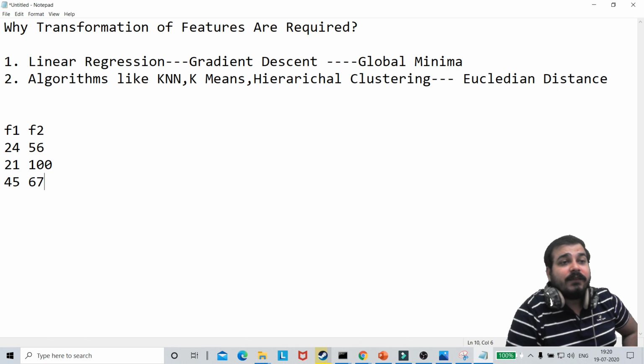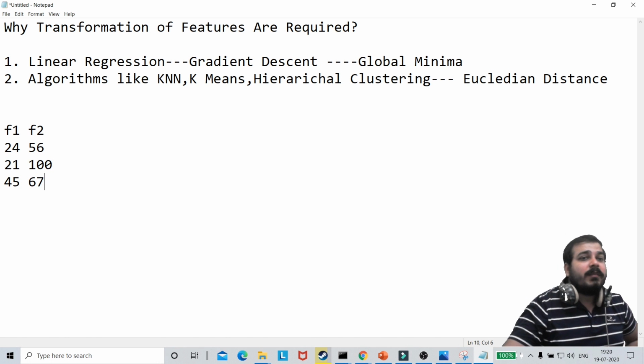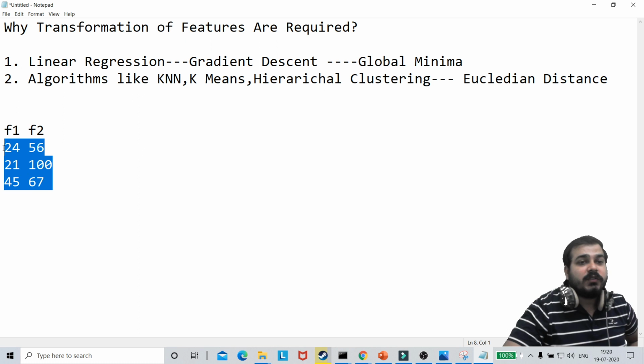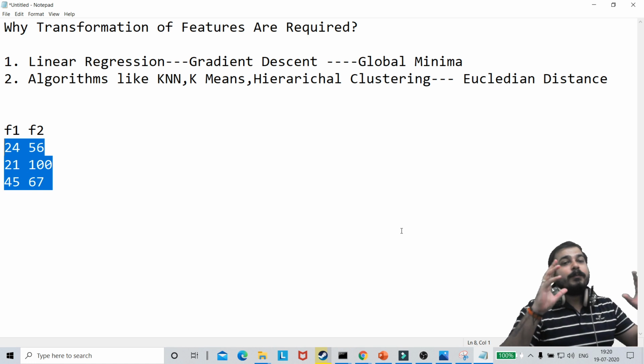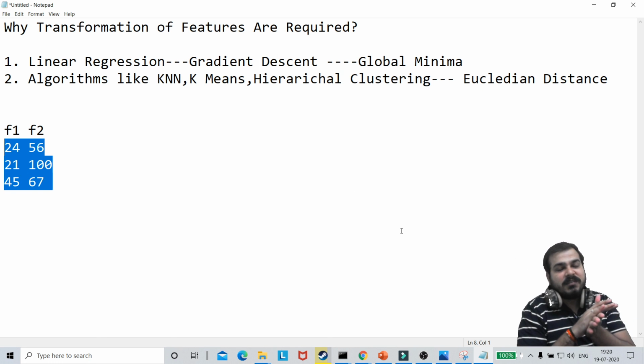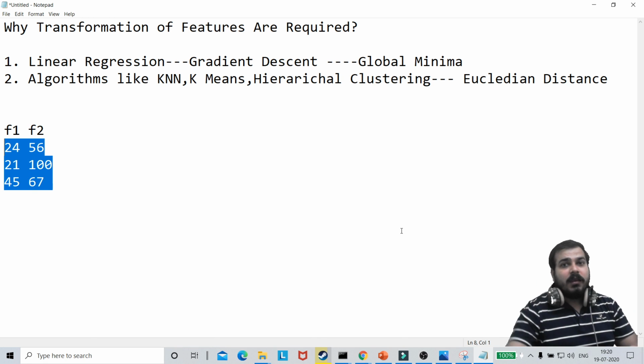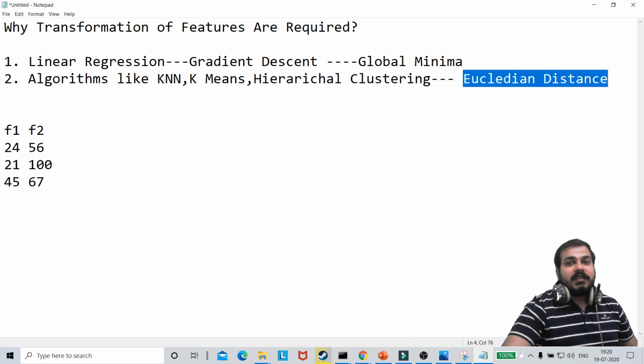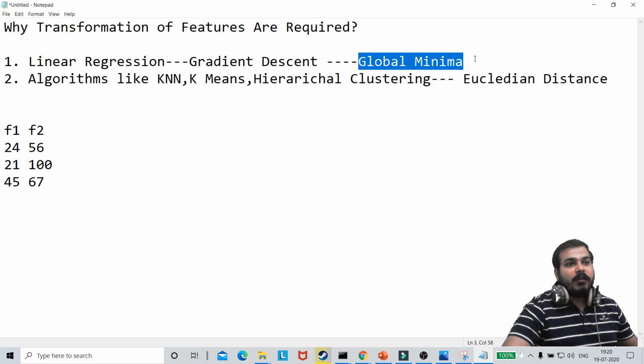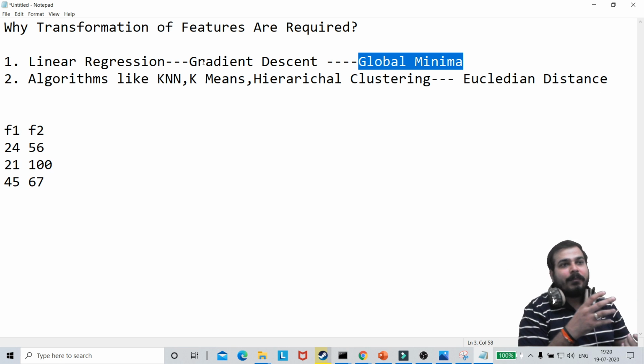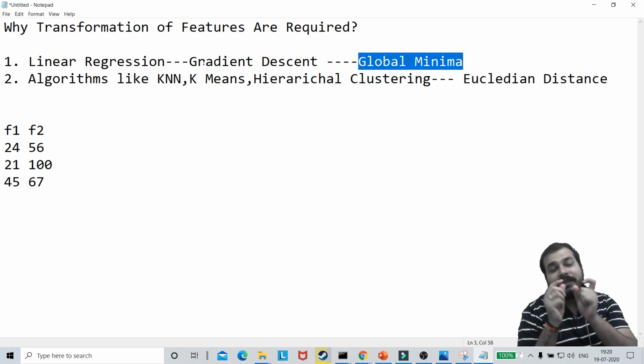Now when we have this many features, always remember, guys, with respect to the values that you see, the differences are pretty much huge, right? And when this difference is huge, the Euclidean distance or finding the global minima is affected, because internally in gradient descent there's backpropagation happening on some kind of equations, and if the values are smaller, then the global minima point can be found very quickly.